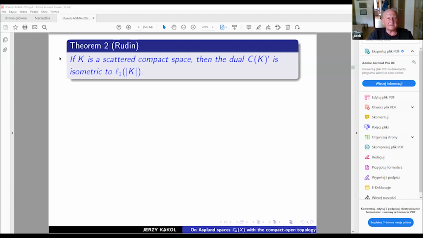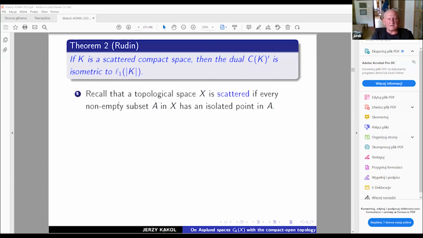Our case at this moment is a very old result of Rudin, stating the following: if we have a compact Hausdorff space K, and we consider this Banach space of continuous functions C(K), and additionally we know that our compact space is scattered, I'm going to explain what that means, then the dual of the space has a very concrete form, namely, this is just the Banach space L1 over a set with cardinality exactly the cardinality of K.